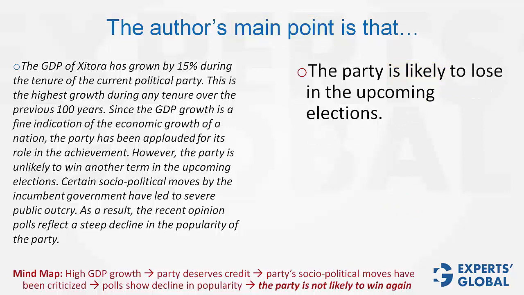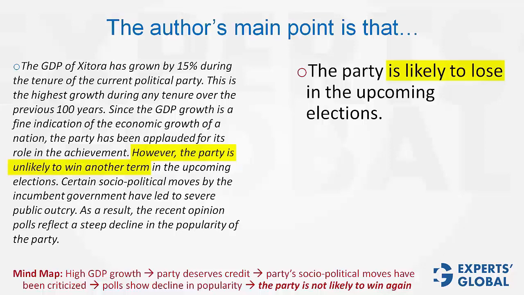The party is likely to lose in the upcoming elections. This is a very good choice, because eventually, by telling all of this, that although the GDP has been good, the party has been criticized for its socio-political moves, and the example of recent opinion polls, all of this has been done to eventually lead to the conclusion that the party is not likely to win. So this part of the argument, however, the party is unlikely to win, is the main point.